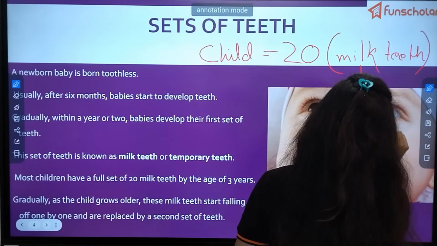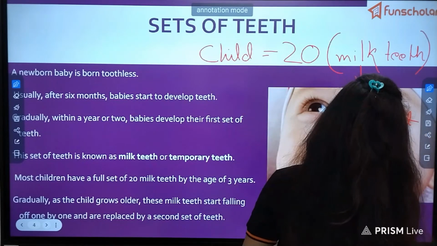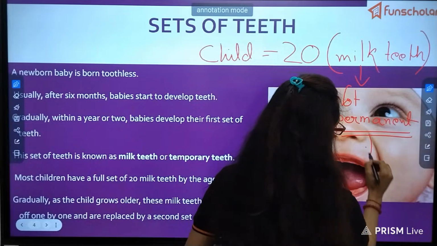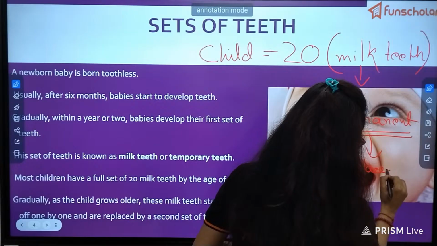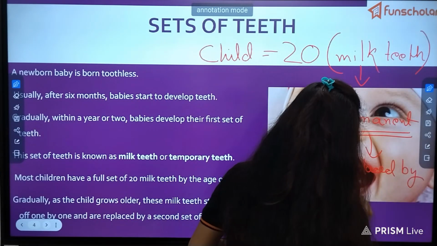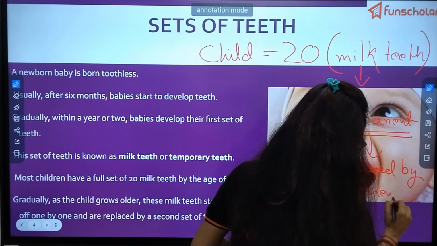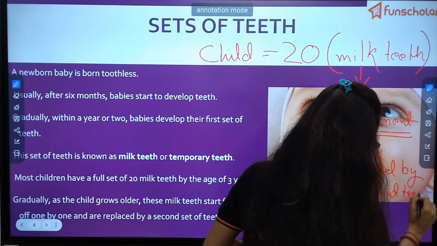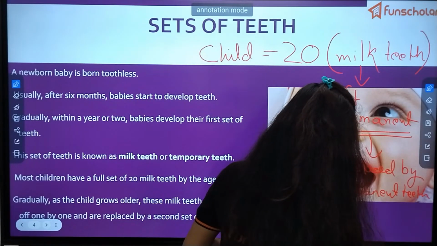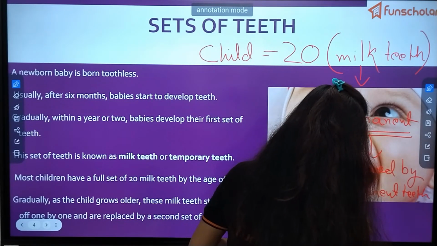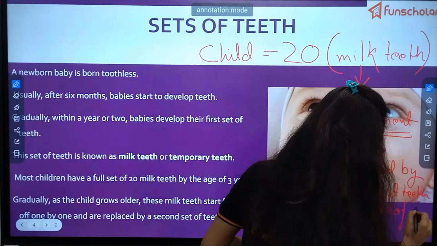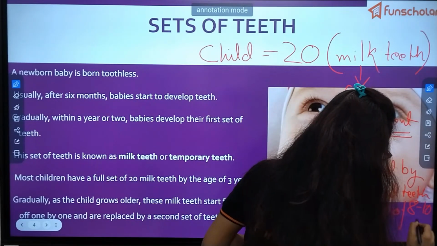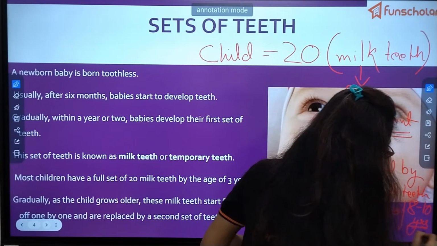And replaced by permanent teeth at the age of 8 to 10 years maximum.